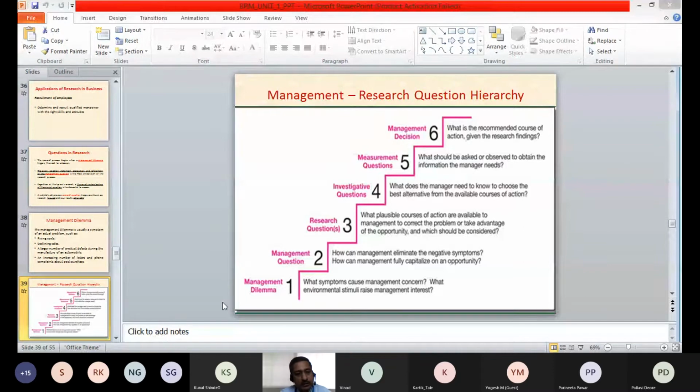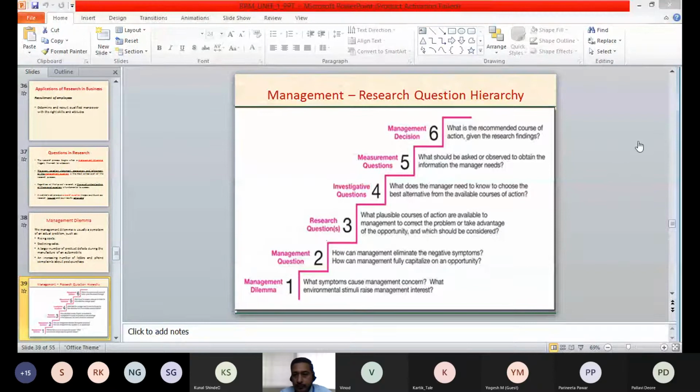Once the management question is framed, it needs to be converted into a research question over which we can plan further research. So framing the research questions is an important step wherein we convert the management question into research questions.